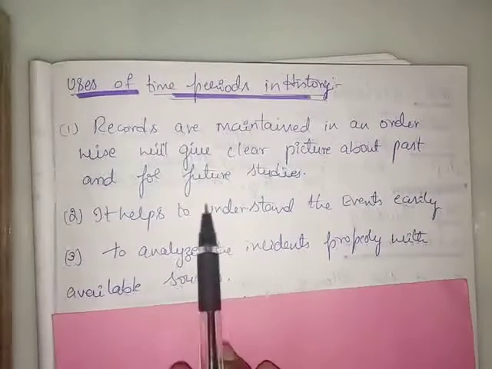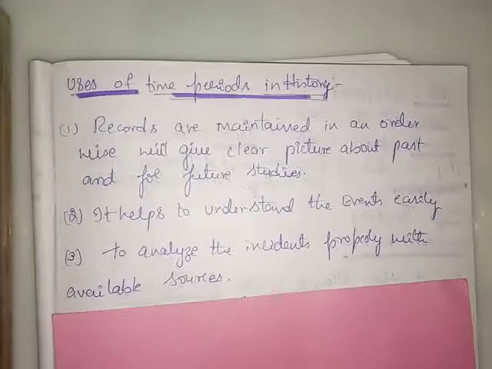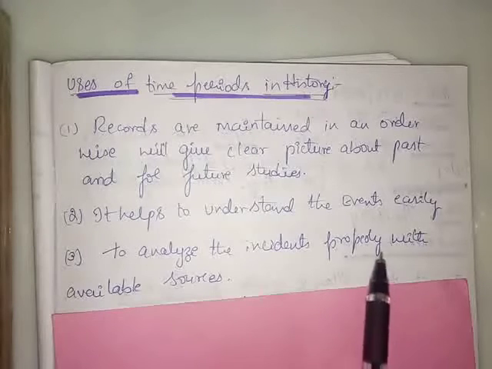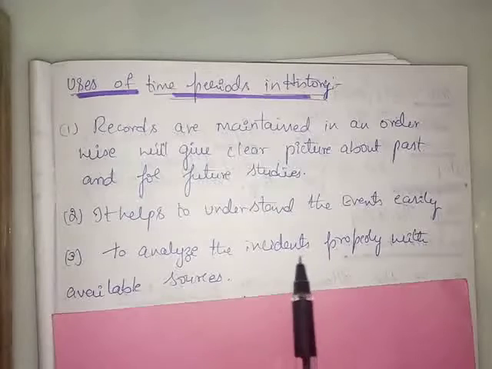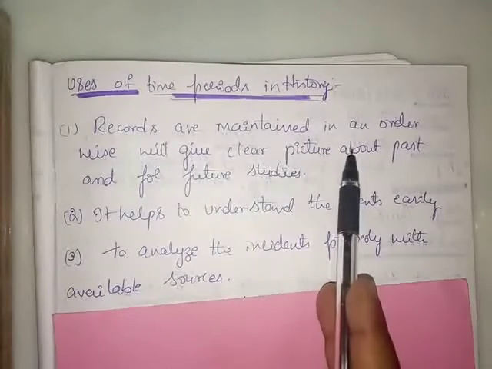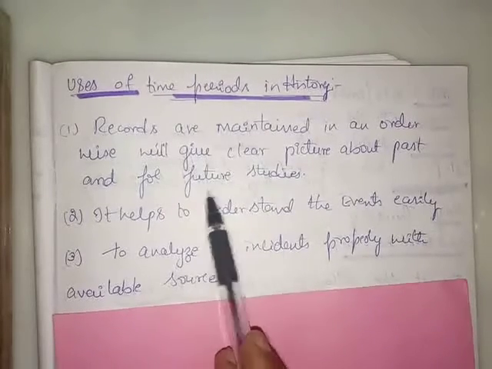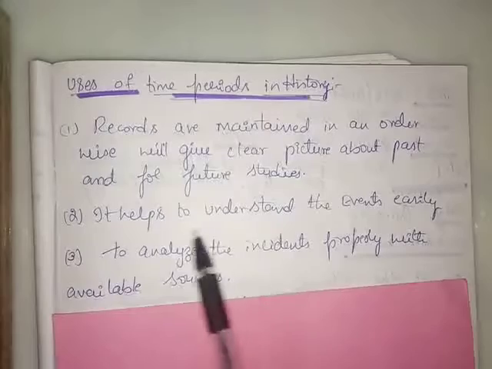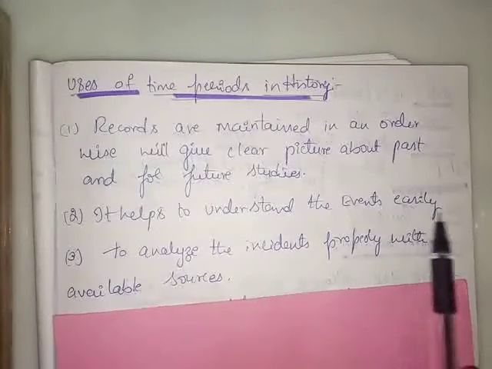Second point, by this time period, whether it occurred in prehistory, protohistory, or history, it tells us exactly, and it enables us to understand easily. So, dear students, the first point tells that records have to be maintained in an order to get a clear picture about that particular event and for further study easily, and to understand the events clearly without much difficulty.